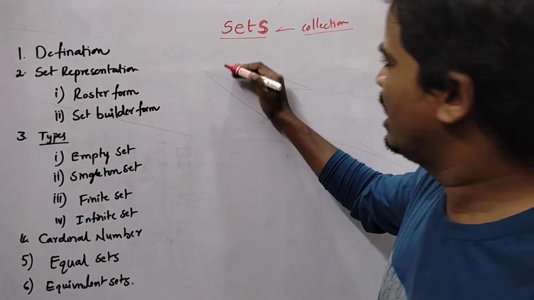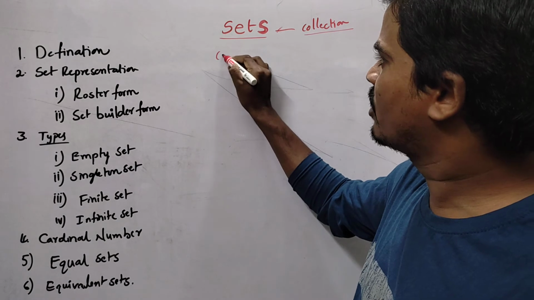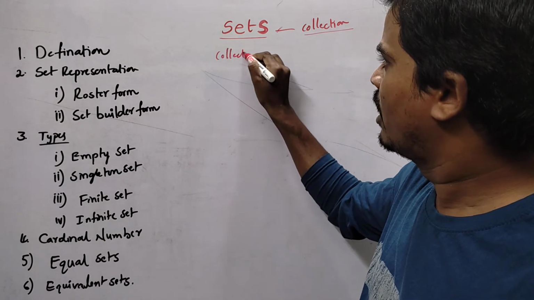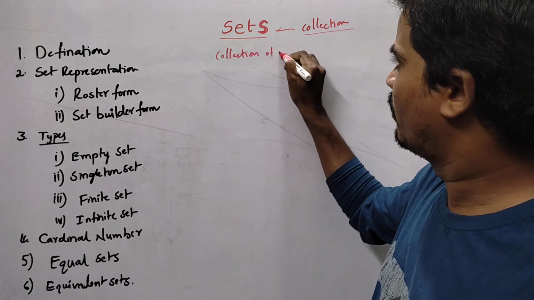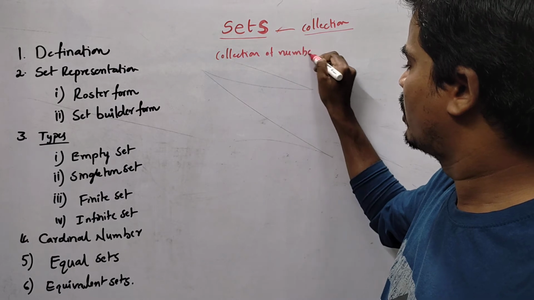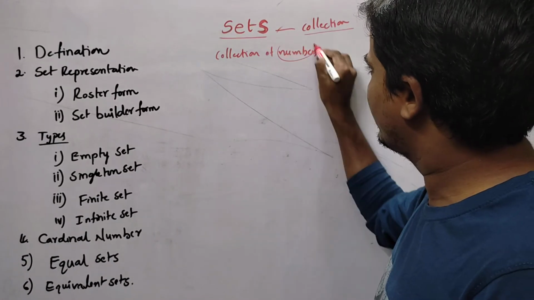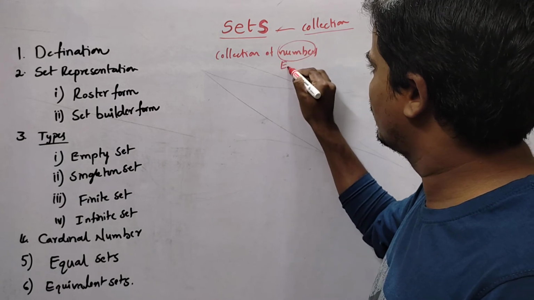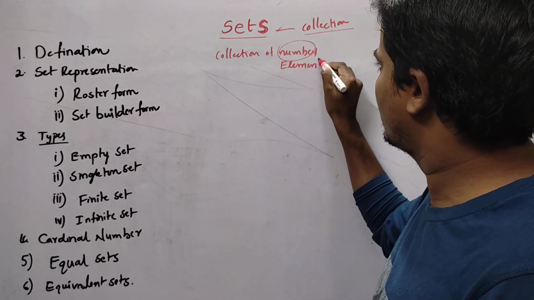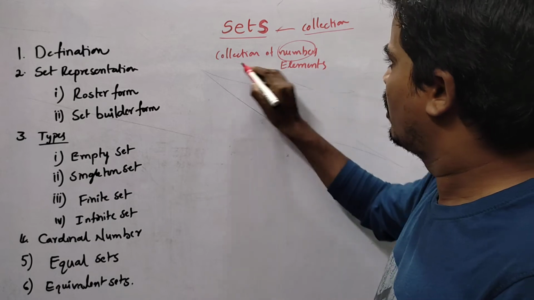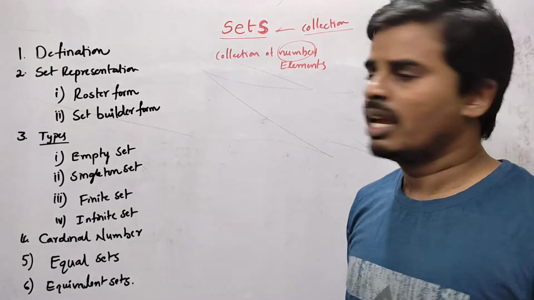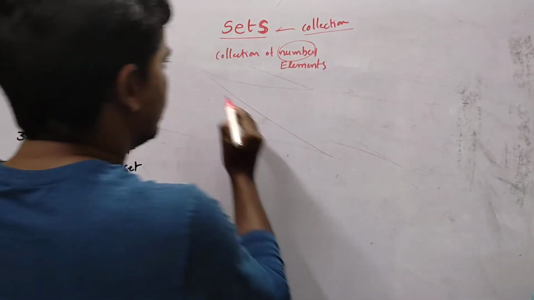Here we can call the collection of numbers a set, and we call the numbers elements.